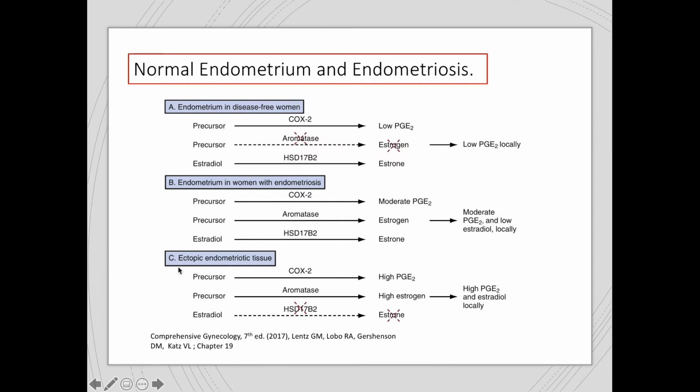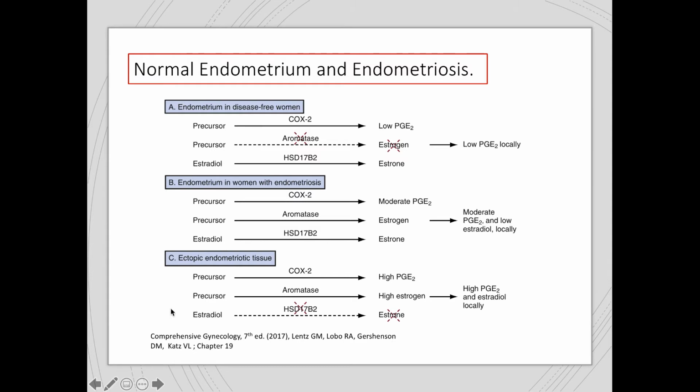Now, how about for ectopic endometriotic tissues? In endometriotic tissues, we have increased levels of COX-2, which produces very, very high levels of prostaglandin E2. There's also aromatase enzyme, which converts androgen to estradiol. And in endometriotic tissues, there is no 17-beta-2 hydroxysteroid dehydrogenase.